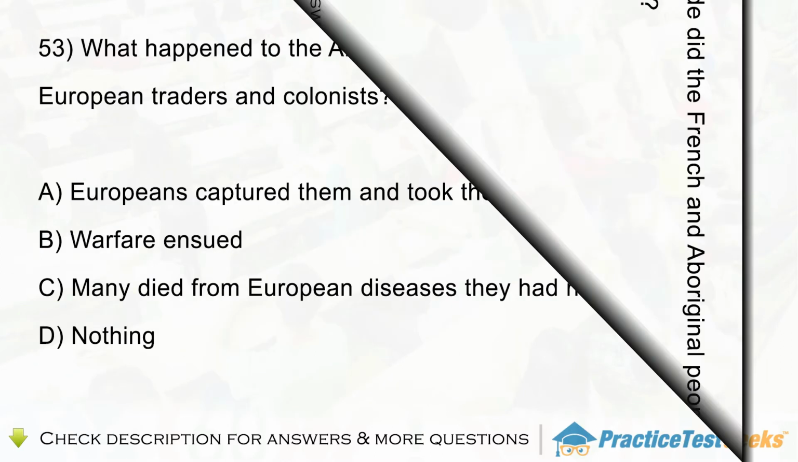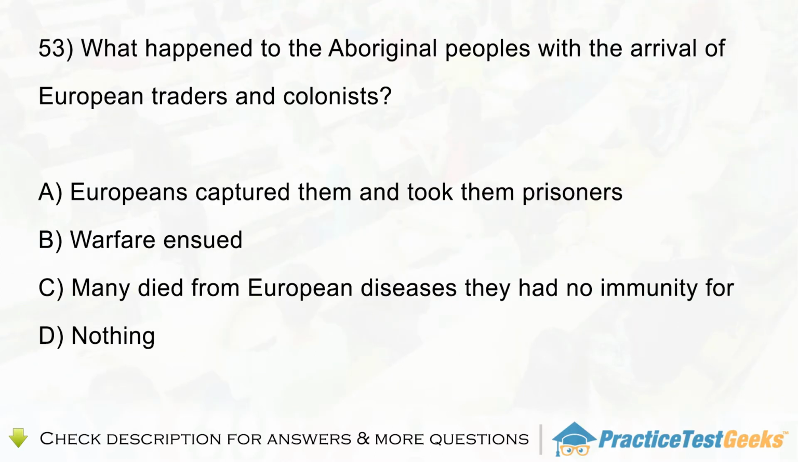Question 53. What happened to the Aboriginal peoples with the arrival of European traders and colonists? A. Europeans captured them and took them prisoners. B. Warfare ensued. C. Many died from European diseases they had no immunity for. D. Nothing.